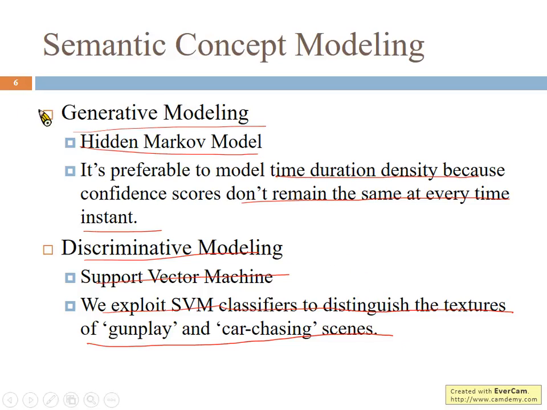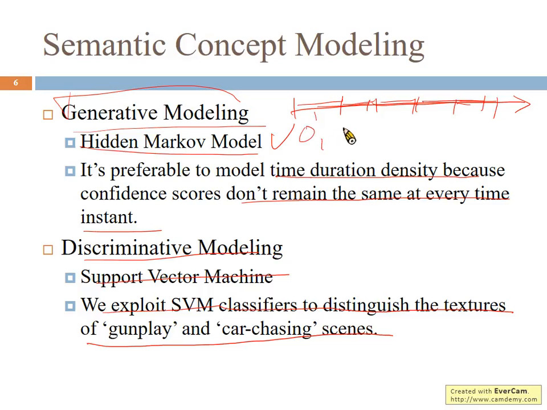Therefore, we can imagine that when we use the hidden Markov model, given an audio stream coming from an action movie, we extract the audio confidence score for each audio segment.